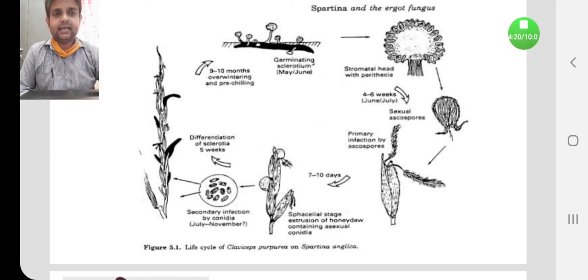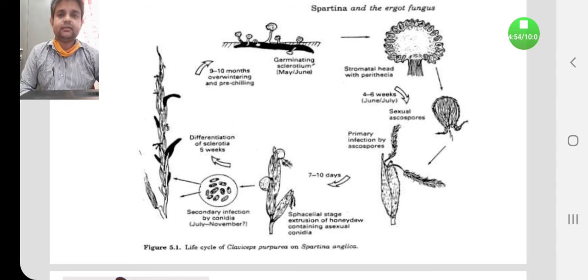So here the rye plant is infected by the fungus Claviceps, followed by the speculial stage, where mycelium is developed and honeydew is also formed. And from the honeydew, due to the presence of maybe insects or ants, these ascospores are spread into different parts of the plant, either the same plant or an individual plant also.